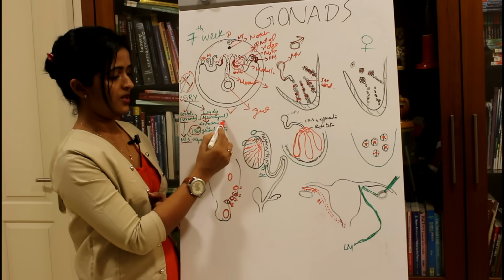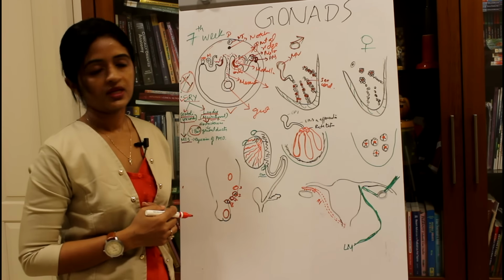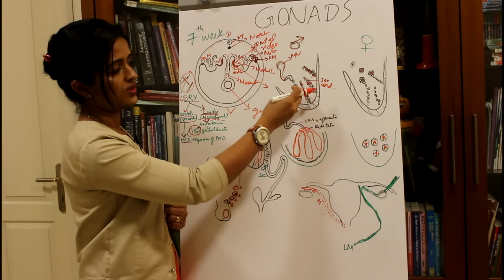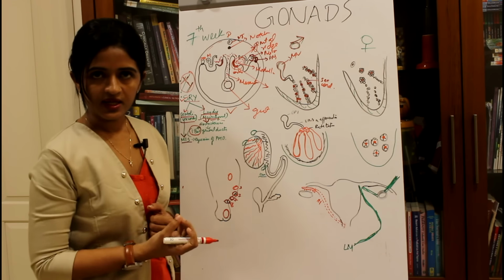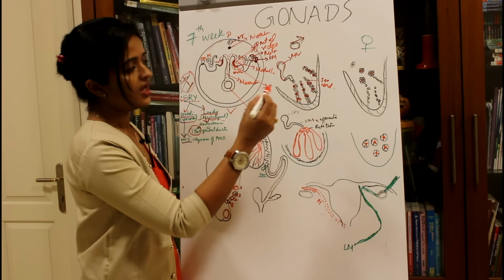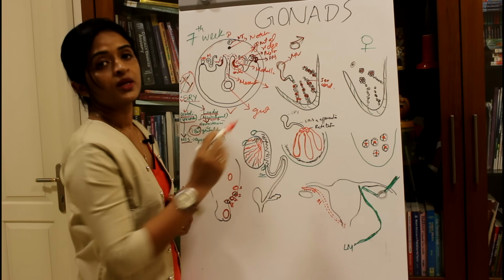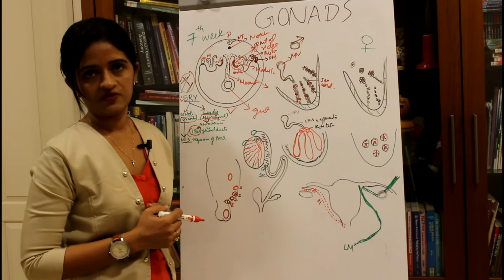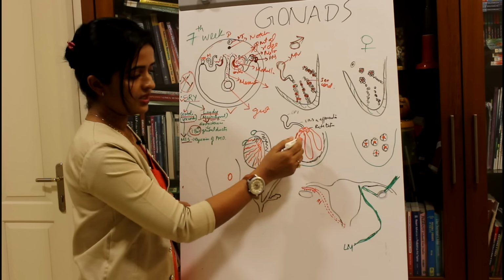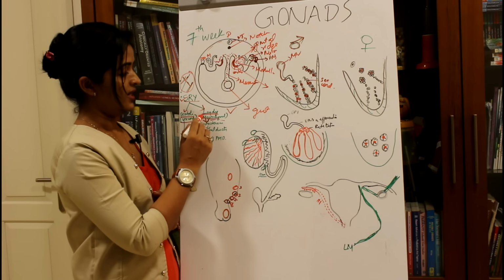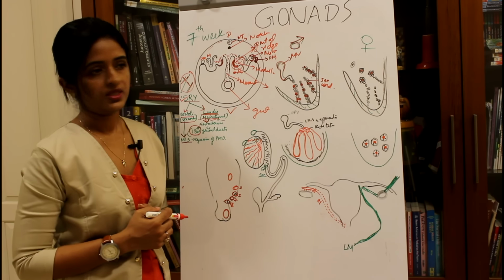That is the reason we mentioned that Leydig cells are derived from mesenchymal cells, and the Sertoli cells are derived from the sex cord cells. So the sex cord cells get canalized to form the seminiferous tubules, and lining the seminiferous tubules we have the primordial germ cells, which are the spermatogonia.